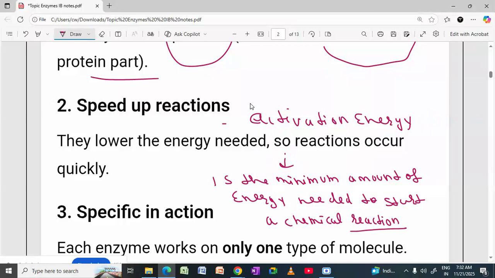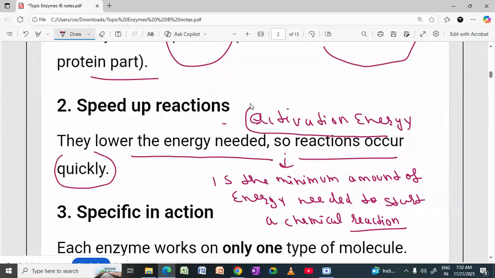So they lower the energy needed. Which energy will they lower? Activation energy. So reactions occur quickly, or I can say with more speed. They will become fast because obviously they lower the activation energy.